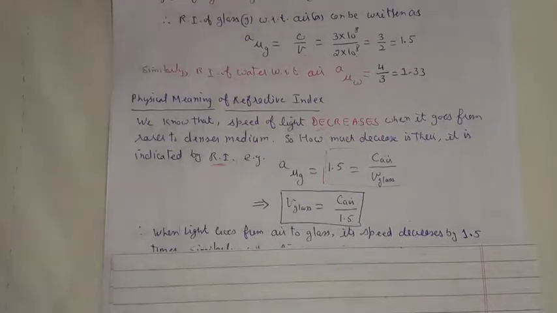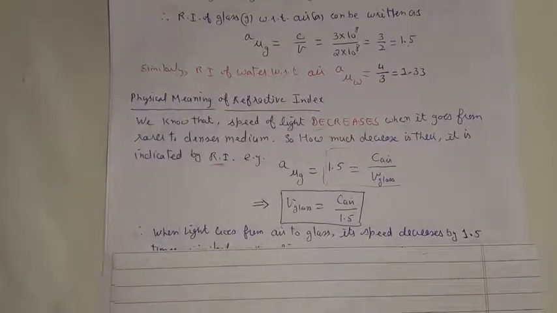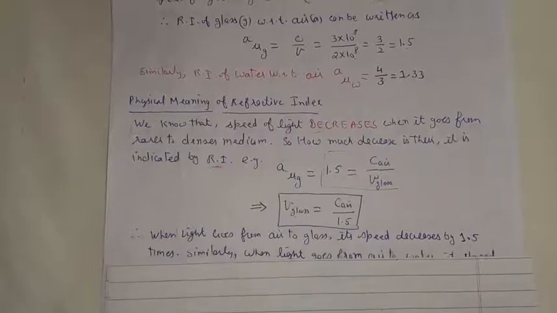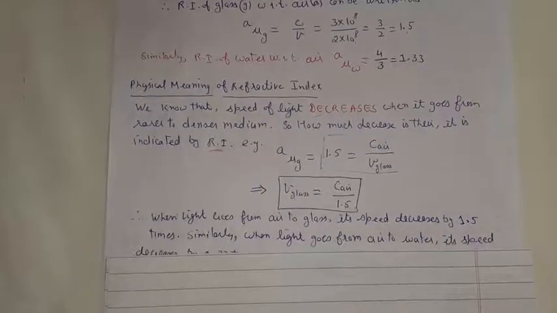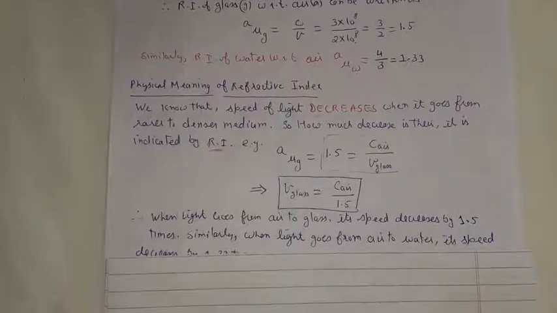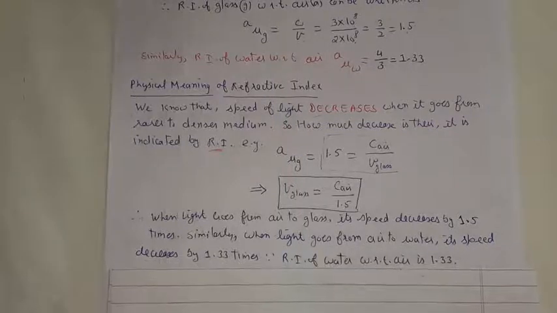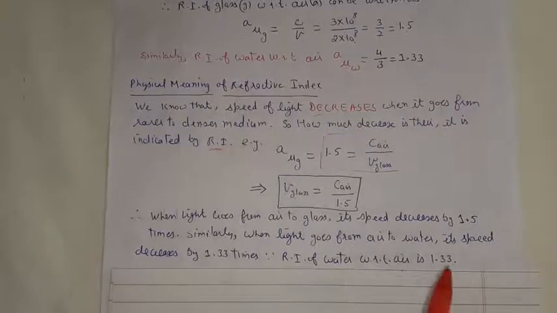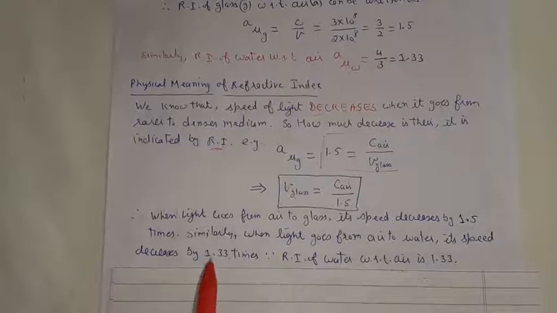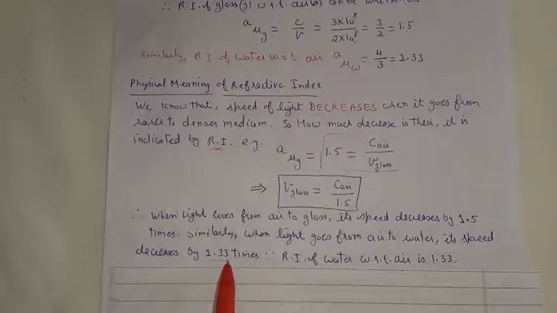So refractive index is a physical quantity which tells us how many times reduction in the speed of light takes place whenever it goes from one optical medium into the second optical medium. Similarly, if we take the example of air to water refraction, we know that the refractive index of water is 1.33. So when light goes from air to water, in water its speed decreases by 1.33 times as compared to the speed of light in air.